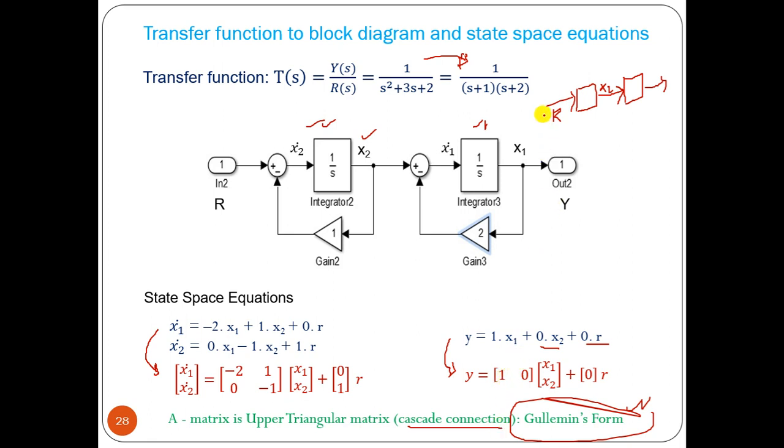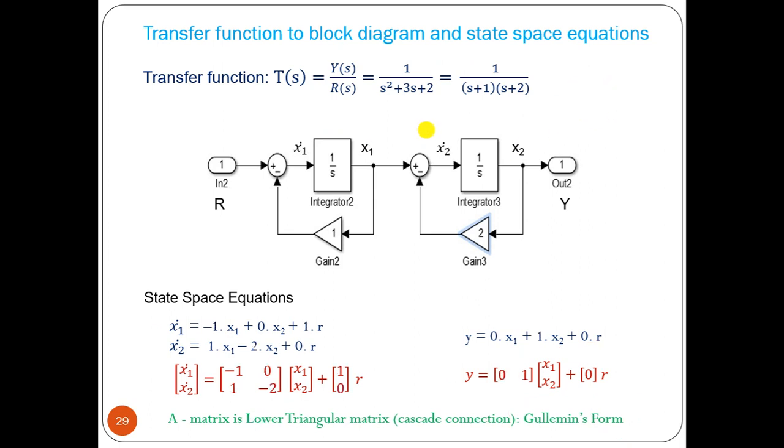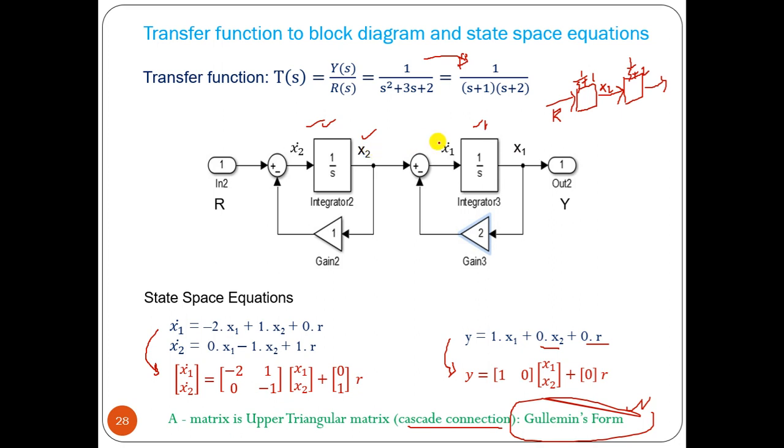So this factor we can take as 1 by s plus 1, and this factor 1 by s plus 2. Its output is x2, so you have to assume this variable as y, then calculate all those things that you did in the previous case. Now we can interchange that. x1 is here, now I can take x2 here and x1 here.